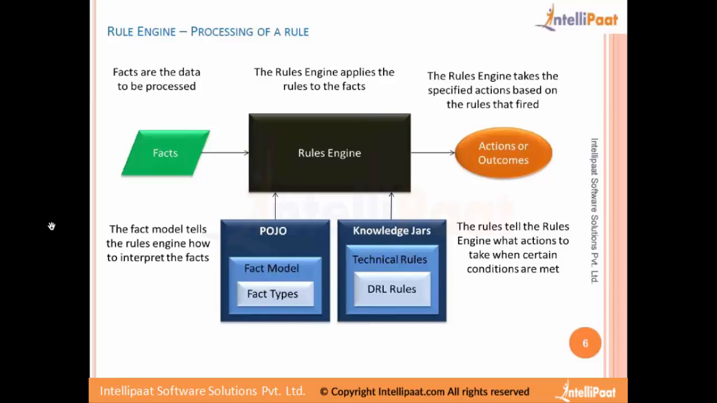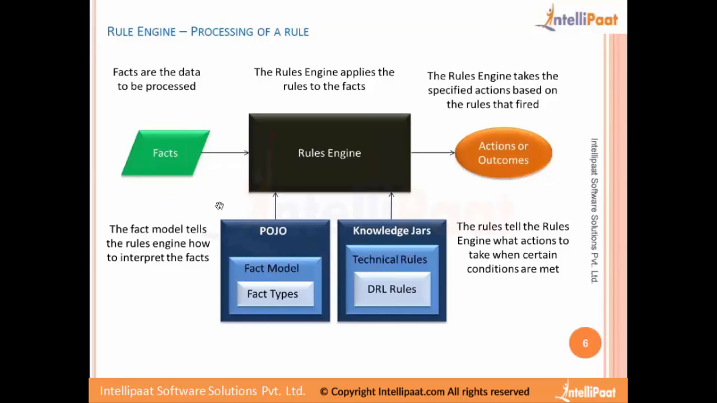outcomes. So the diagram says the fact model tells the rules engine how to interpret the facts. When a fact comes in, it needs to understand what type this fact is. That is basically the usage of POJO. And the rules tell the engine what actions to take when certain conditions are met. So we got the data, and we have some rules configured. These are the ones which say when these conditions match in the fact that comes in, these are the actions that we should take.